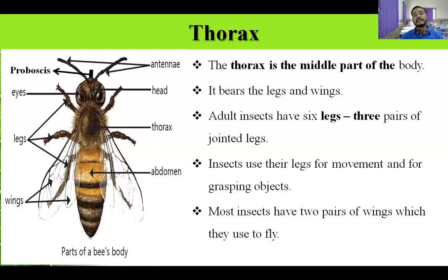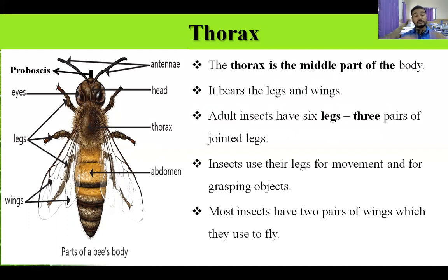Now, the second part of the body is the thorax. That is the middle part. As you can see in the figure, it is below the head and above the abdomen. It is the middle part of the body, which bears all the legs and wings. If some insects fly, they have wings, and those wings are also attached to the thorax.